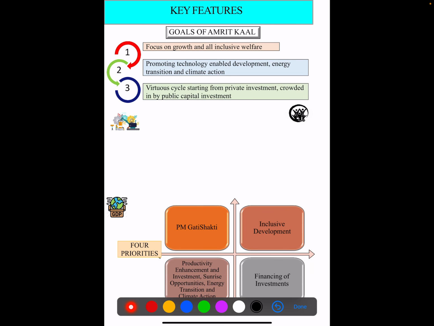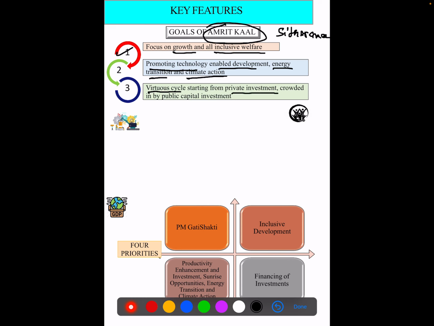We have entered into Amrit Kal. This term was used by Finance Minister Ms. Sitharaman in her budget speech on 1st February 2022, which provided three goals for the nation right at the moment. First, focus on growth and all-inclusive welfare of citizens, promoting technology-enabled development, energy transition and climate action. Third, a virtuous cycle starting from private investment, crowded in by public capital investment.